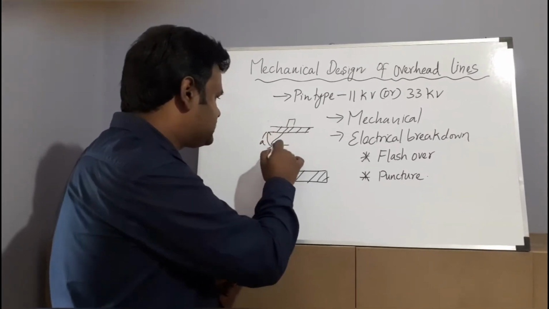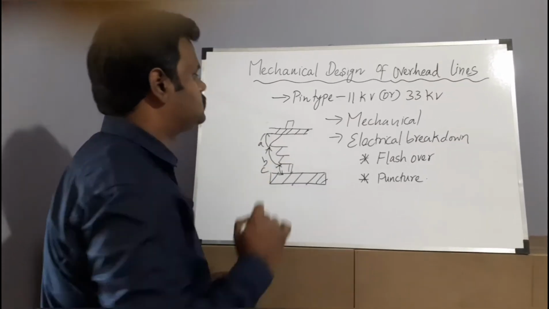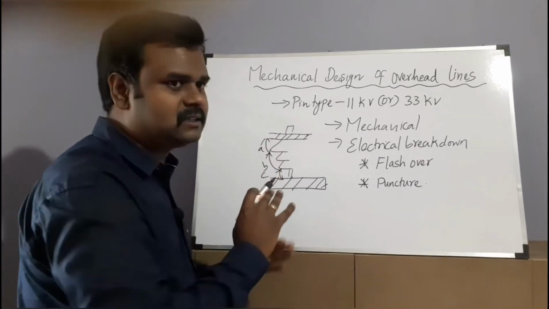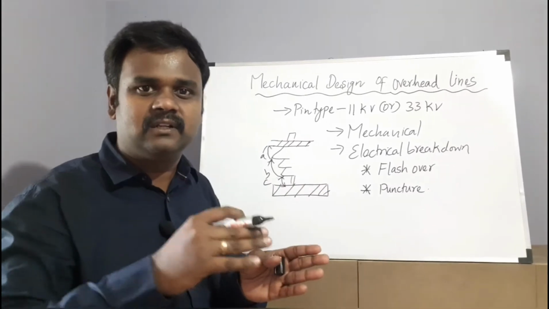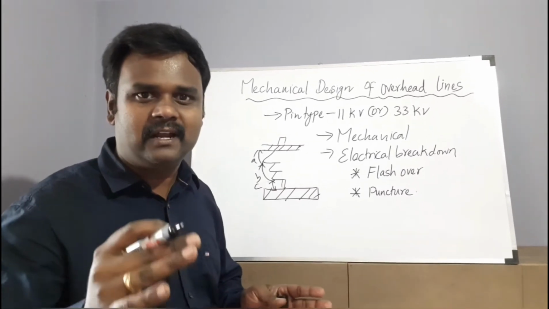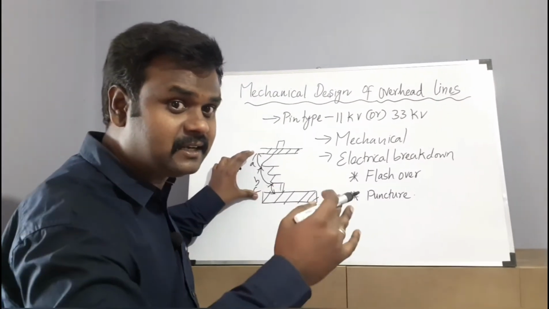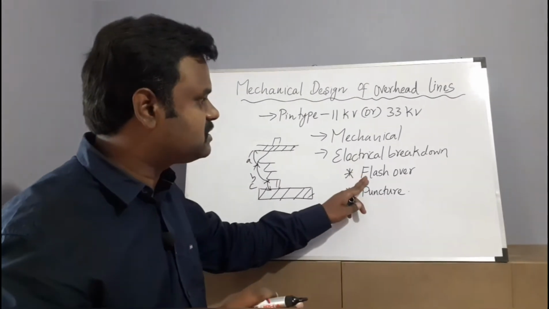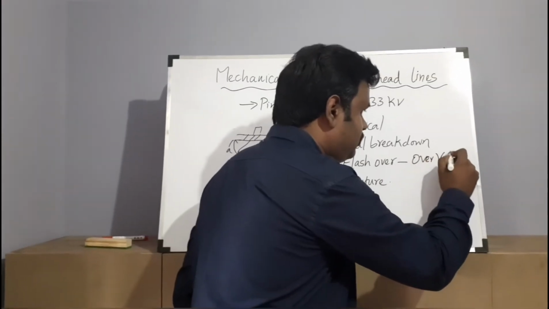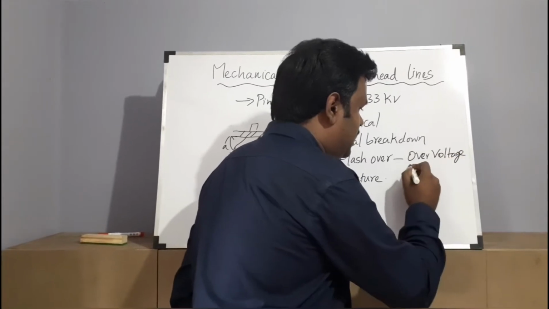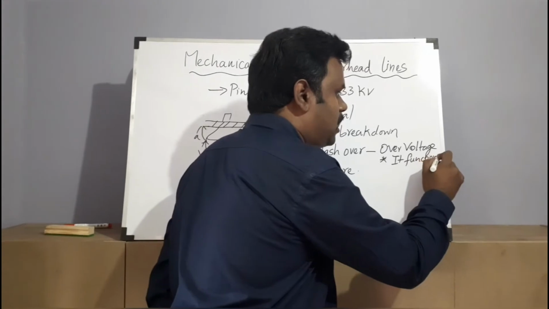It takes the shortest path and the arc will be formed like this, right? Now this arc may damage the insulator, right? But during this arc formation, the insulator will function properly, unless it exceeds a certain limit. When it exceeds the certain limit, surely it will damage the insulator. This is the first case, flashover. This is caused due to over voltage. As I said before, it functions up to a certain limit.